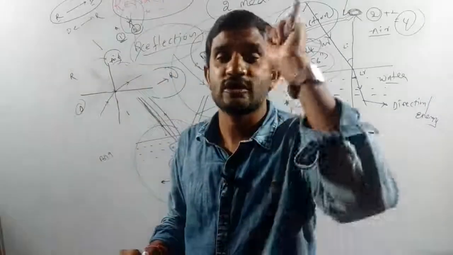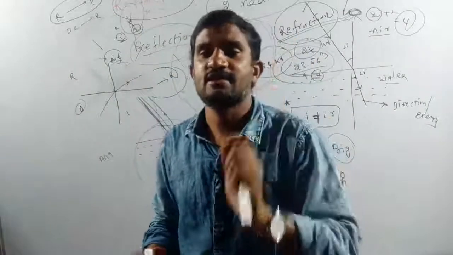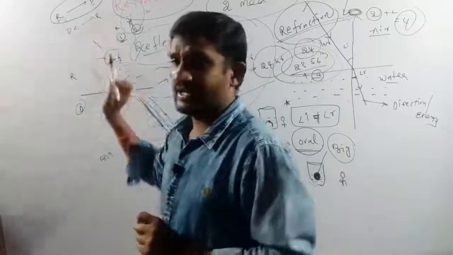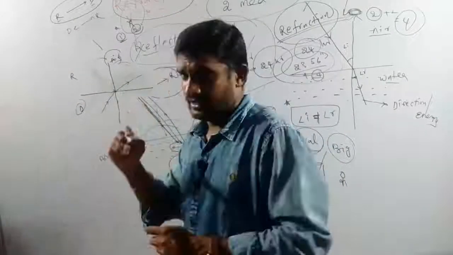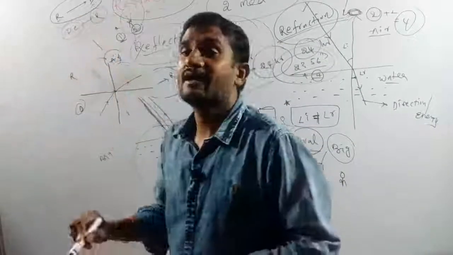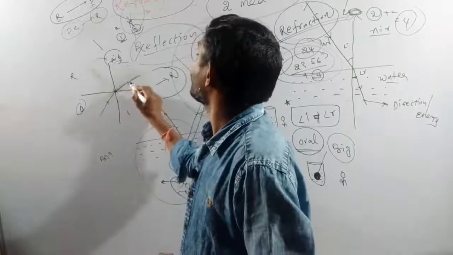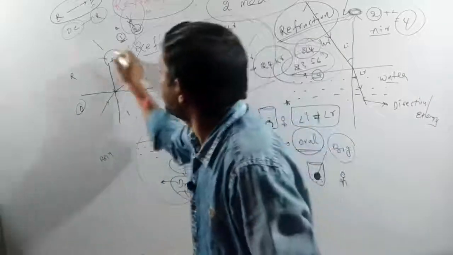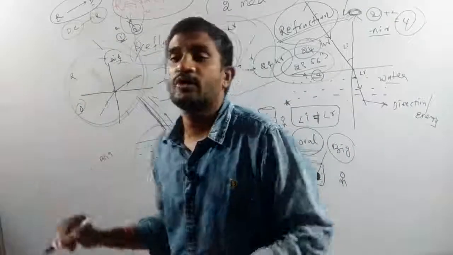Most important concepts, basic concepts only. When the light ray comes from rarer to denser, it bends towards the normal line. But when it moves from denser to rarer, it bends away from the normal line. These two concepts you have to remember.